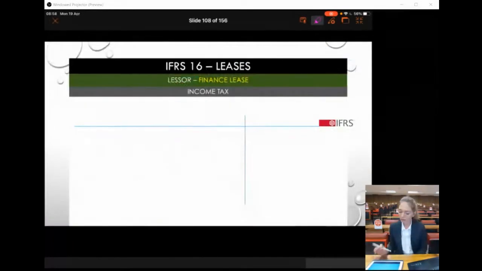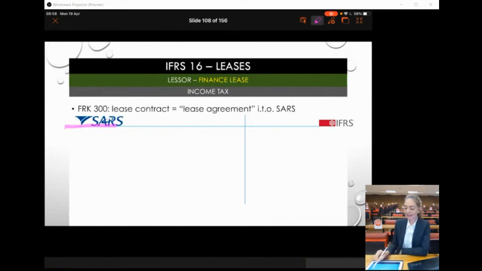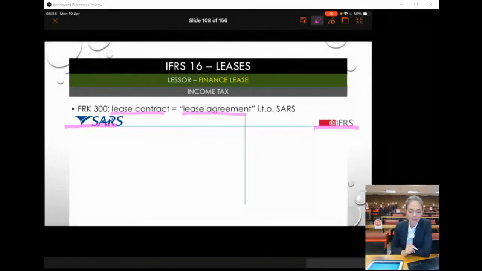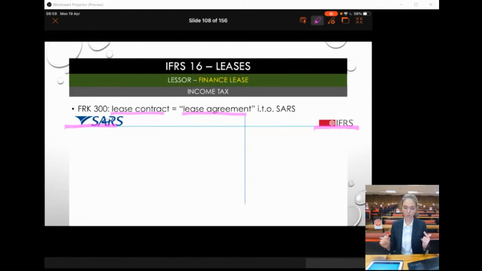Good. Cool. Now we get to the tax, the income tax for a finance lease for the lessor. What is the difference between the tax treatment and the accounting treatment? As we said previously with the lessee as well, for our purposes, all our lease contracts are going to be lease agreements from the viewpoint of the revenue services. So therefore, we're not going to have any installment sale agreements for accounting purposes.